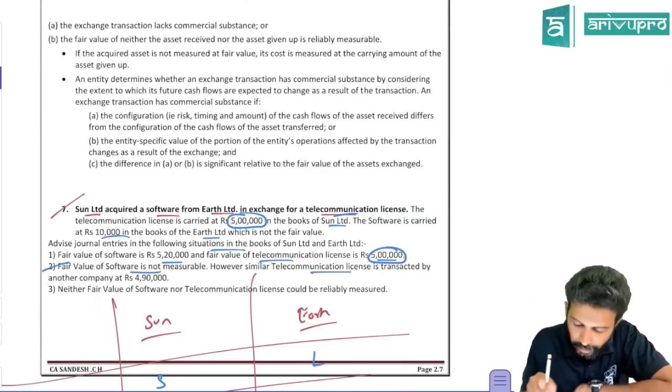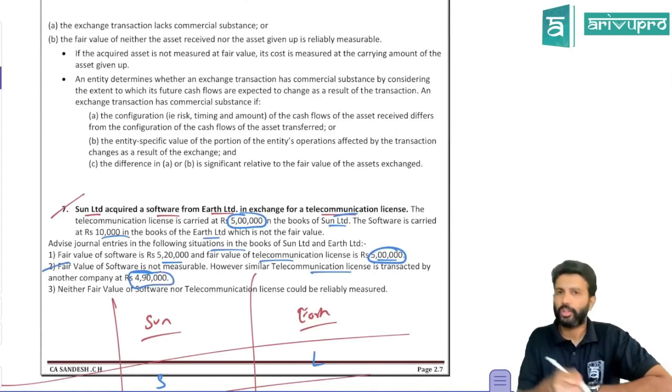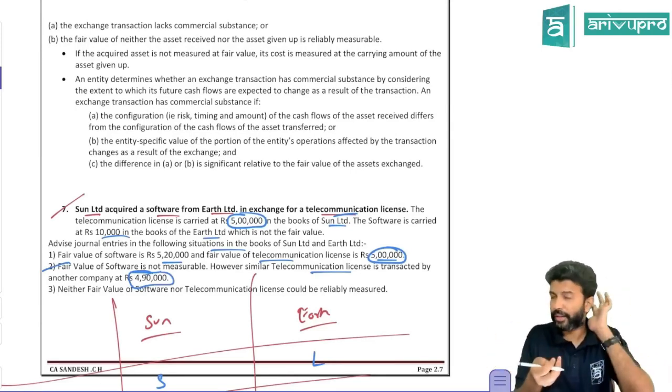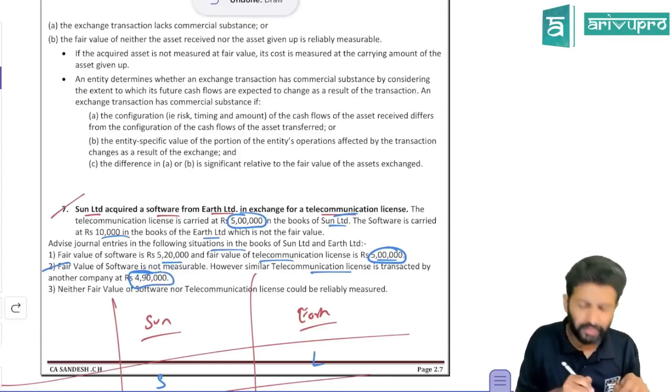All right. So, telecom license is 4,90,000. So fair value of telecom license they're saying is 4,90,000. That is what is given up. Anyway, we use fair value of the asset given up only. Here they're saying fair value is 490.